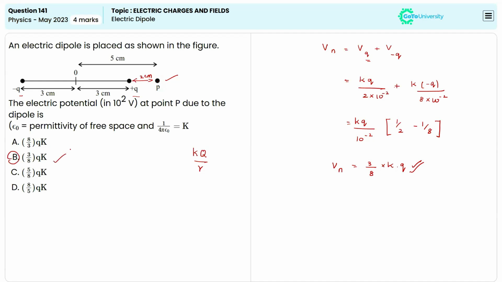So this is how you have to answer this question. Keep it in mind whenever you are calculating the answer for an electric potential, which is far away from the two charges, or far away from the dipole, you have to make sure you applied the correct distance value, because if you apply the wrong values then it will become very hard to solve it. Okay, so I'm just moving to the next question.